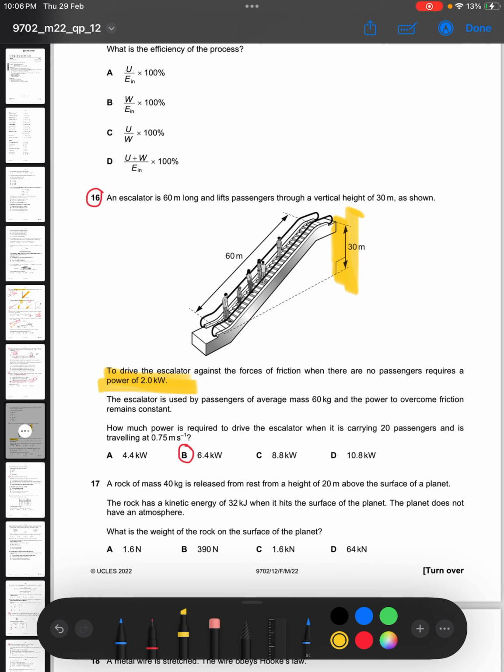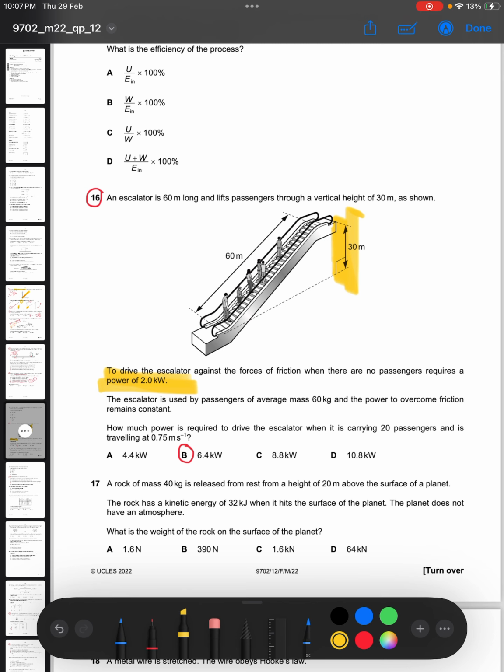When it is traveling at 0.75 meters per second, why should we be worried? We want to know the power that is required to drive this escalator. Since we already know that it requires another extra power of 2 kilowatts, we need to know the extra power needed to lift these passengers. Power, remember, is energy per unit time. These passengers are gaining gravitational potential energy as you're lifting them.